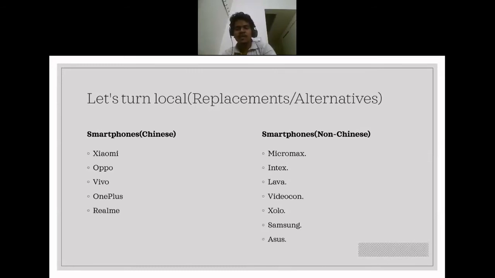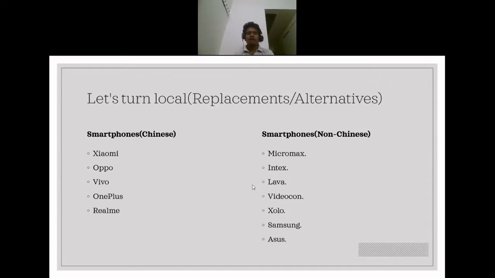And the reason is pretty straightforward. If you purchase a Chinese smartphone and sell it in India, you don't have the solution for replacing the parts or fixing the problems within the smartphone, because that smartphone was made in China. The parts are made in China. The parts are not available in India. So you don't have any alternative other than replacing the smartphone in case it breaks down. So that was the problem with Micromax. That's why they were offering the worst after sales service. The same can be said for other companies as well.